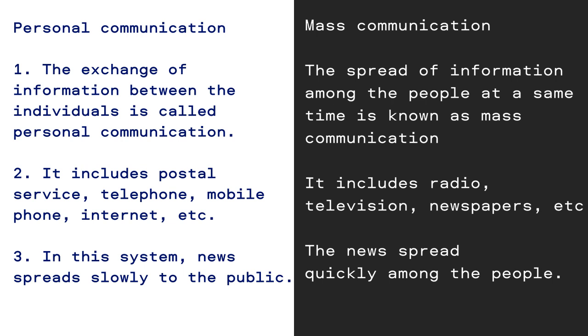Point number 2. It includes postal service, telephone, mobile phone, internet, etc. It includes radio, television, newspapers, etc. Point number 3. In this system, news spreads slowly to the public. The news spreads quickly among the people.